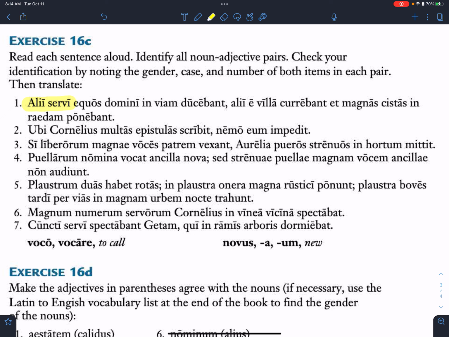Caitlin? Magnas Kistas, exactly. Okay, good. And I think that's it. All right, so let's talk about each. So alii servi, what's the gender, number, and case of both? Lisa, what do you think?